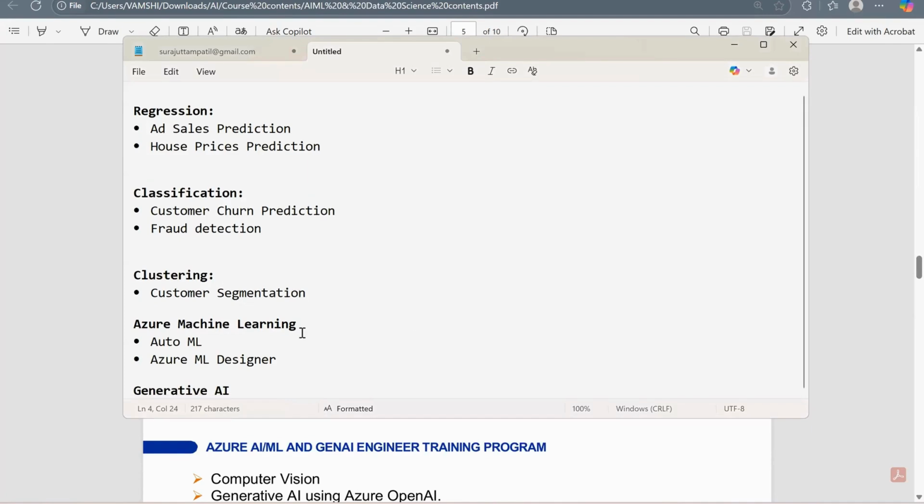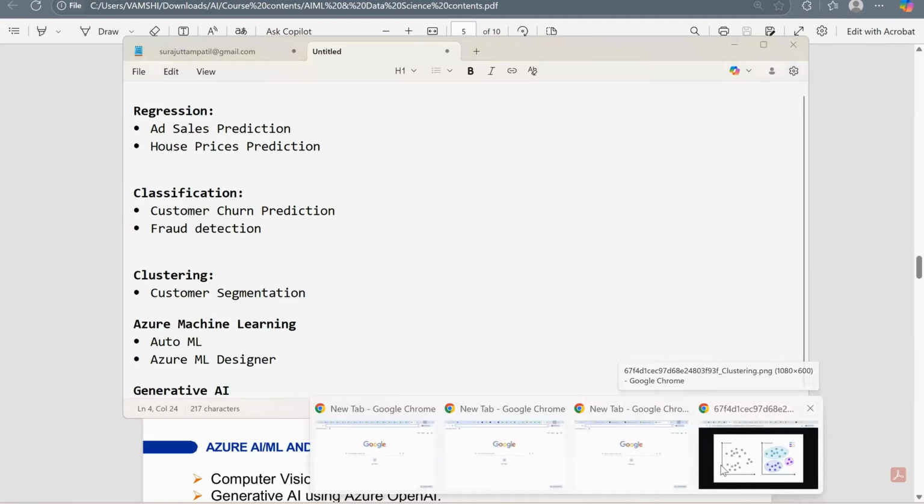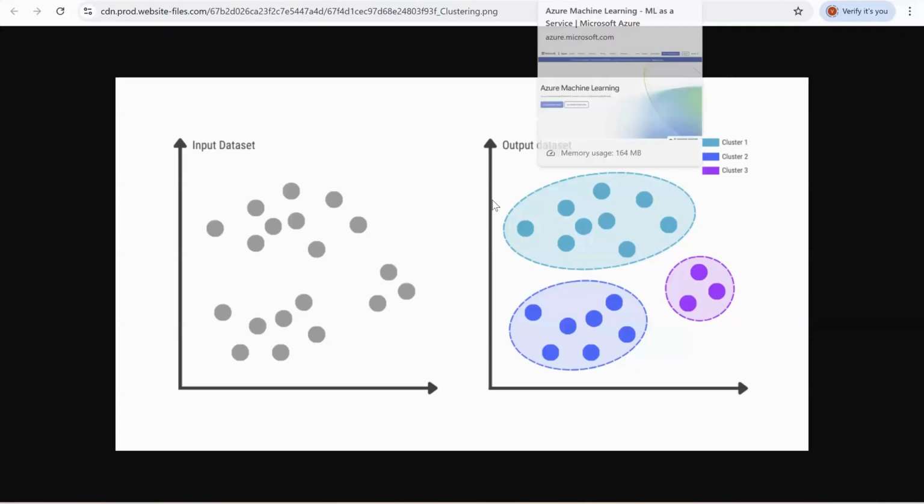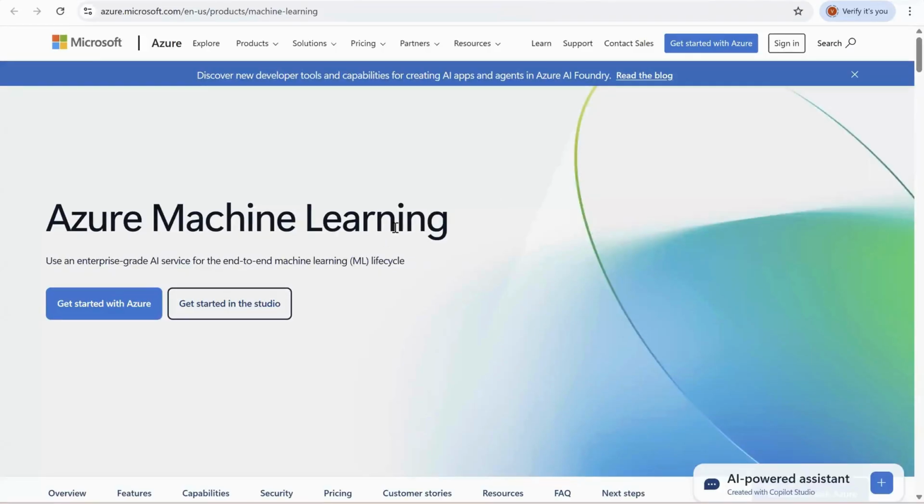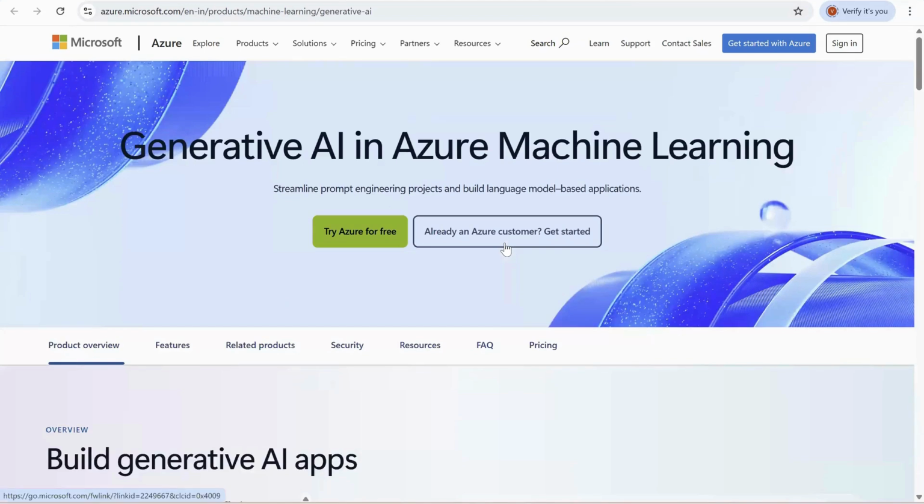As part of Azure Machine Learning, there are two parts. One is AutoML, with which you can come up with automated or pre-built ML models. And Azure also provides a designer studio, where you can develop your own models. Then generative AI on Azure, which we'll be learning. So let me show you a few things here. We'll be using Azure Machine Learning, and Azure Generative AI in Azure Machine Learning.